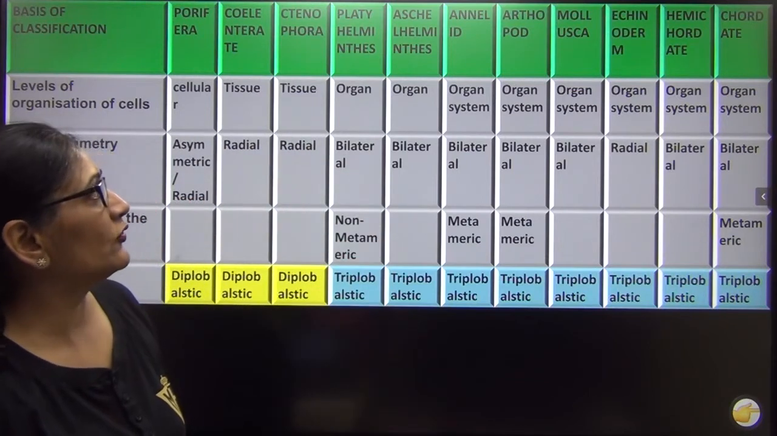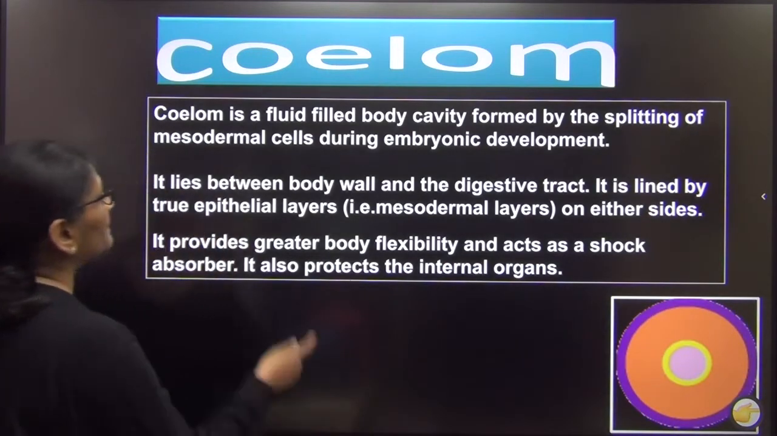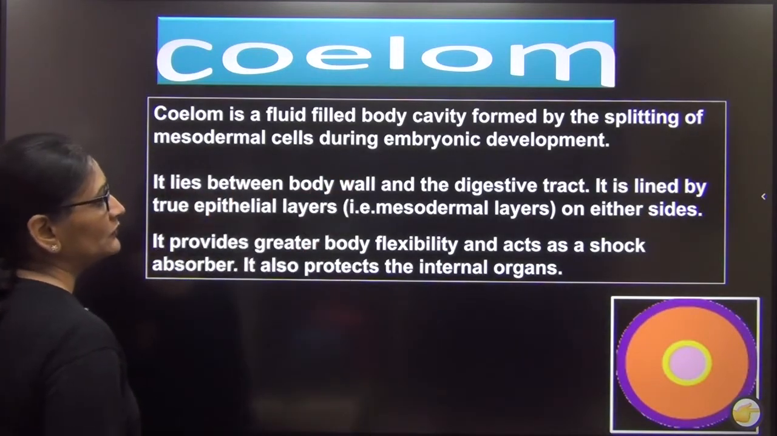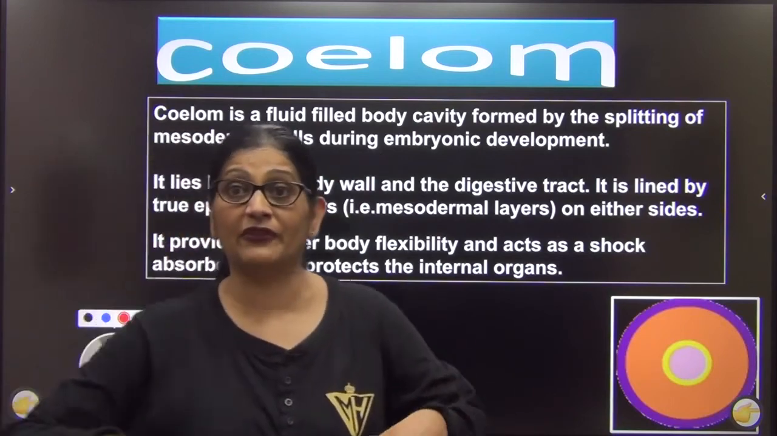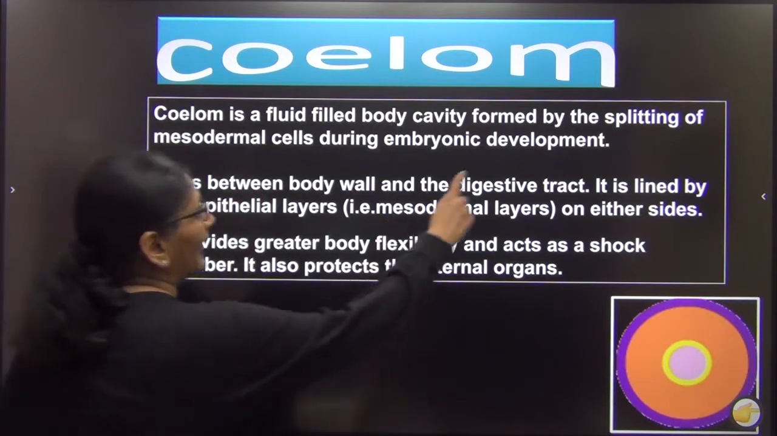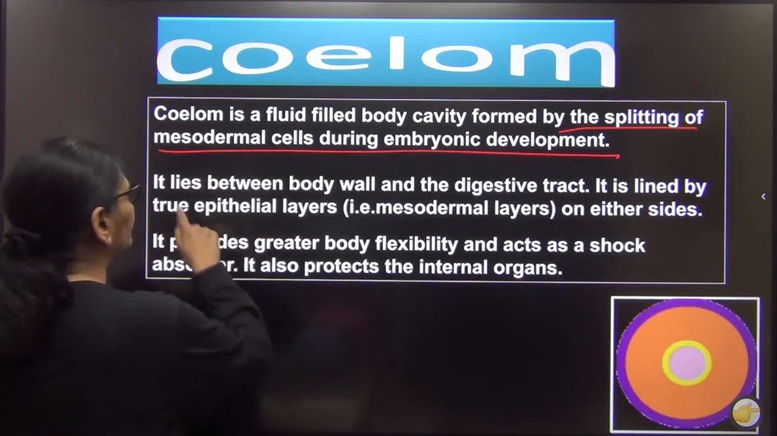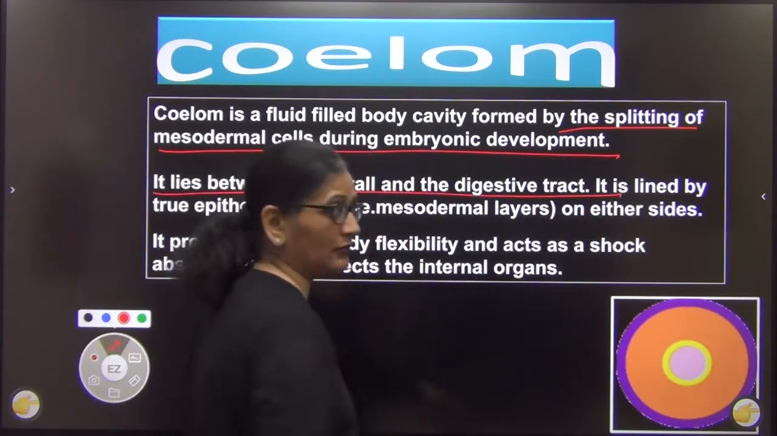So let us move to the next topic, that is coelom. Now coelom is a fluid-filled cavity. This cavity is filled up with fluid. It is formed by splitting of the mesodermal cells during embryonic development. It lies between the body wall on one side.